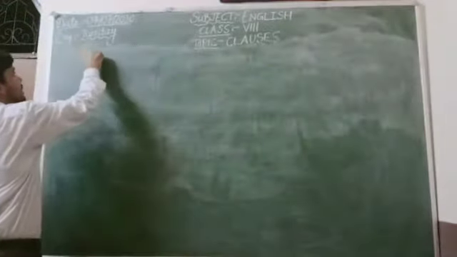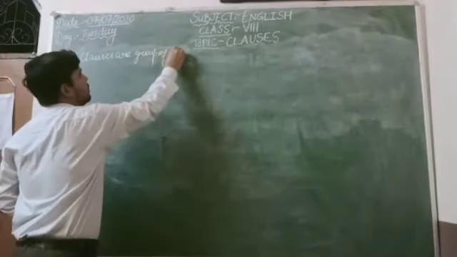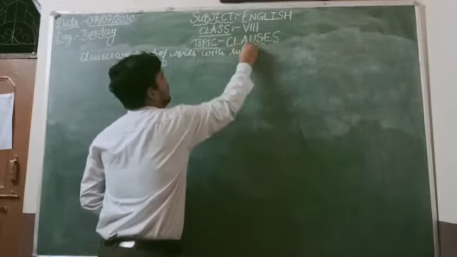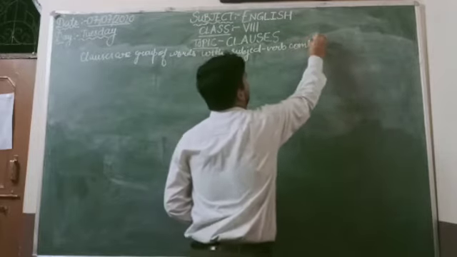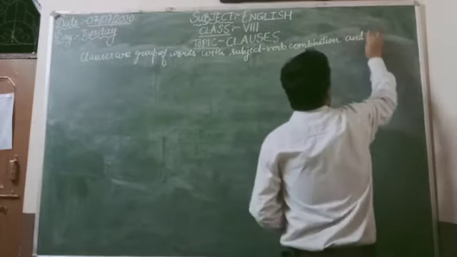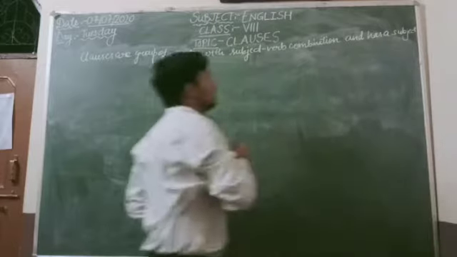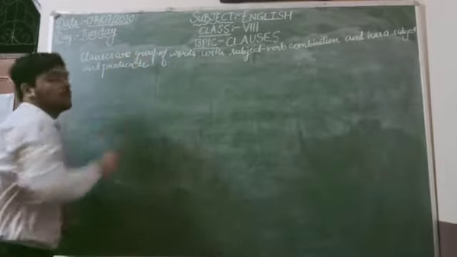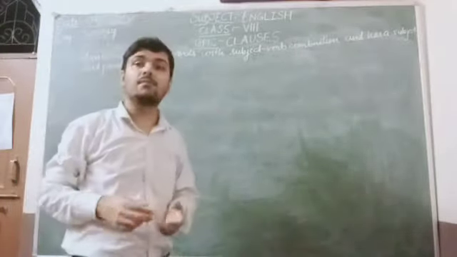So clauses are groups of words with a subject-verb combination, and a clause has a subject and predicate. Clauses have a finite verb.